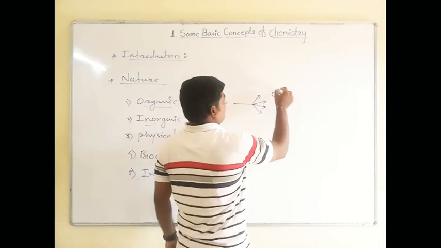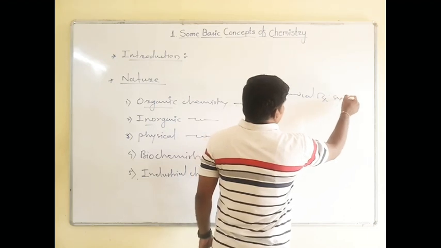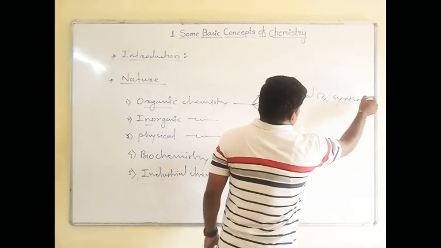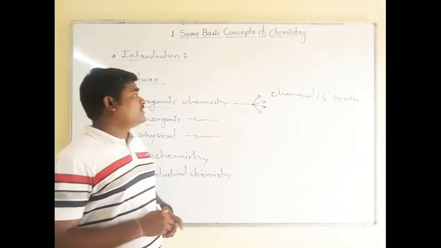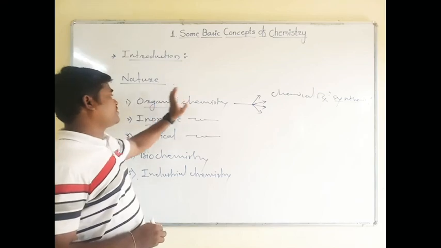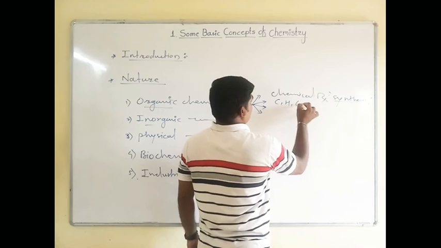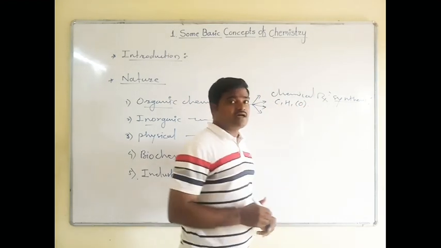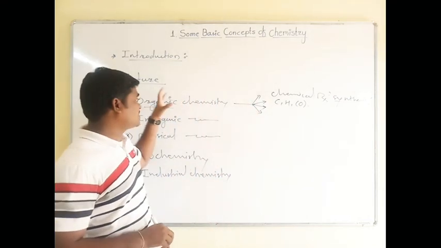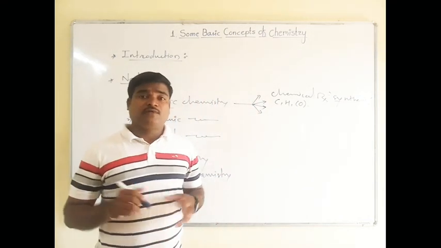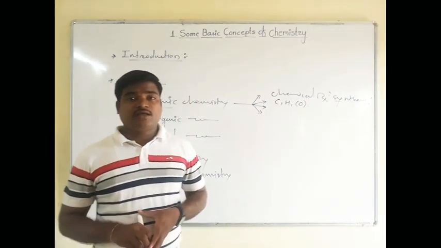Means all the chemical reactions which synthesize molecules, for that you have to take the help of organic chemistry. And the important thing is that carbon, hydrogen, sometimes oxygen, these are the basic elements of this branch, organic chemistry. We can define organic chemistry in different ways as well.